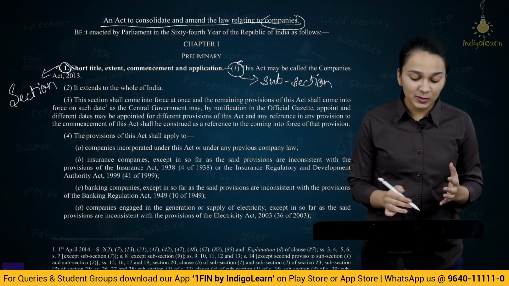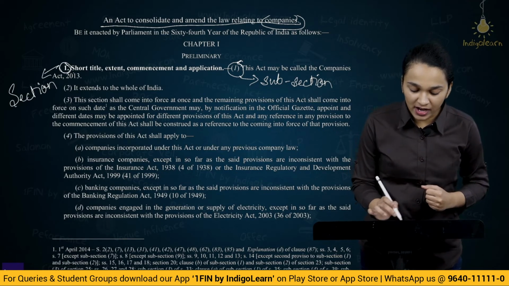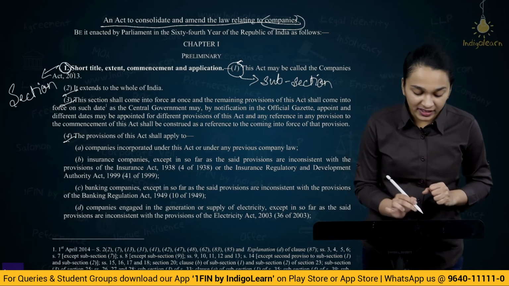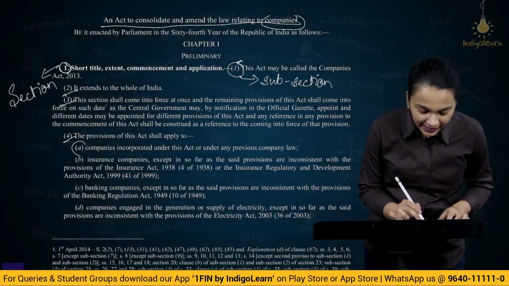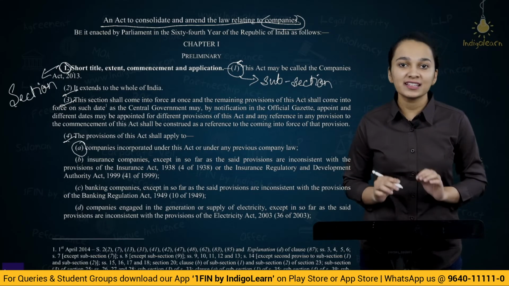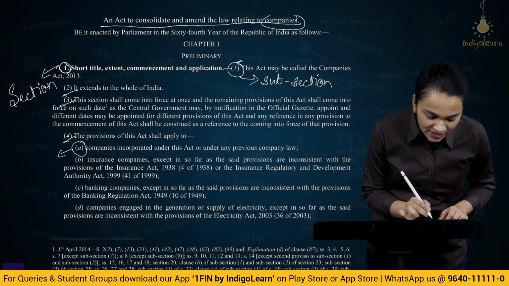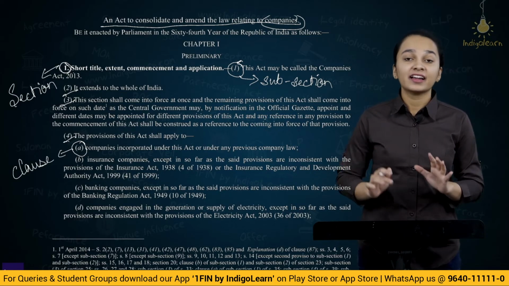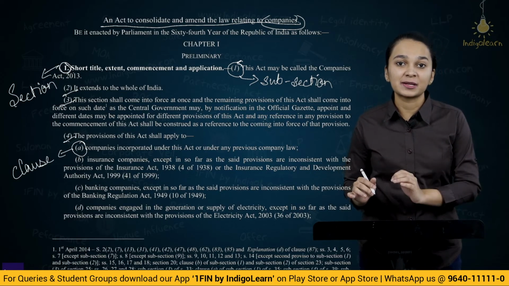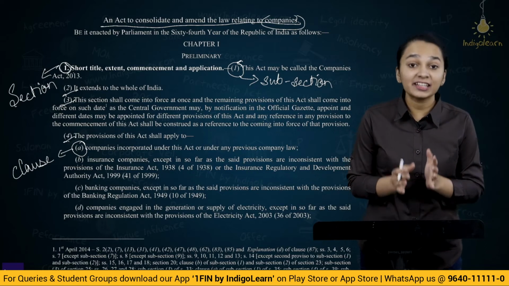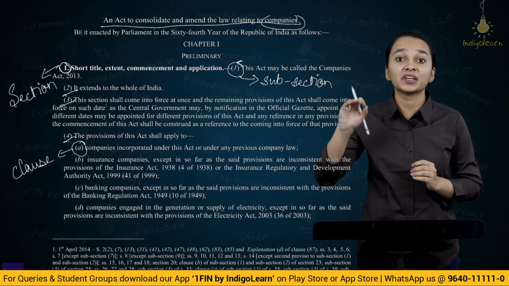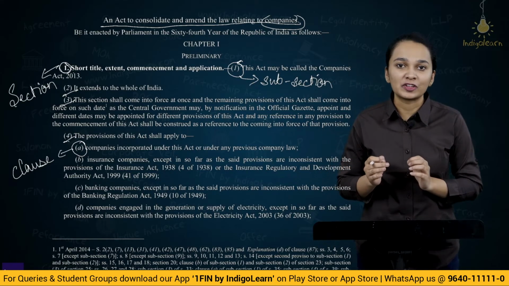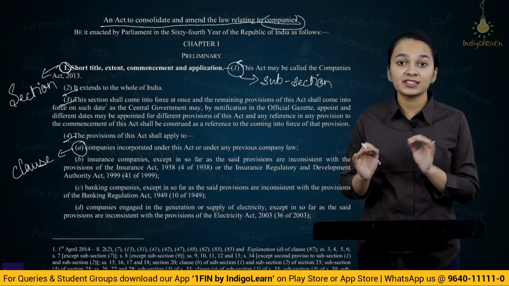Here again you see there are different subsections. There is subsection 1, subsection 2, subsection 3, subsection 4. Now, in subsection 4 there is an alphabet A in brackets. Now, this is a clause. Okay, so now you know what is a section, what is a subsection and what is a clause. And similarly, after this clause A, if there is another bracket with a Roman numeral, then that will be called a subclause.